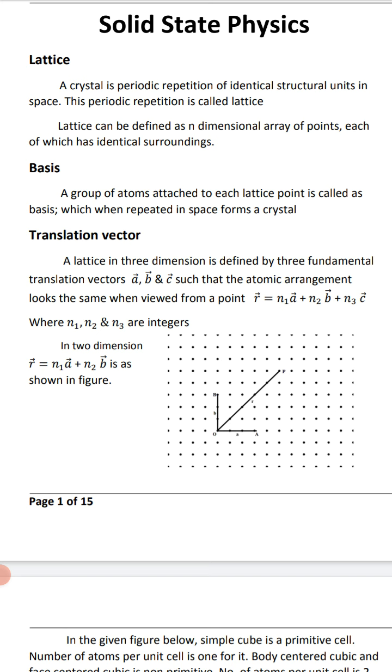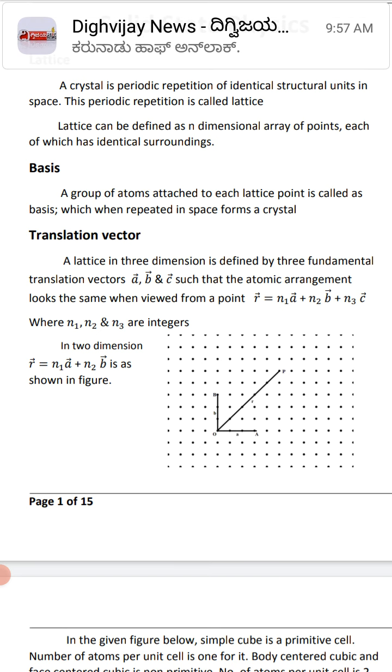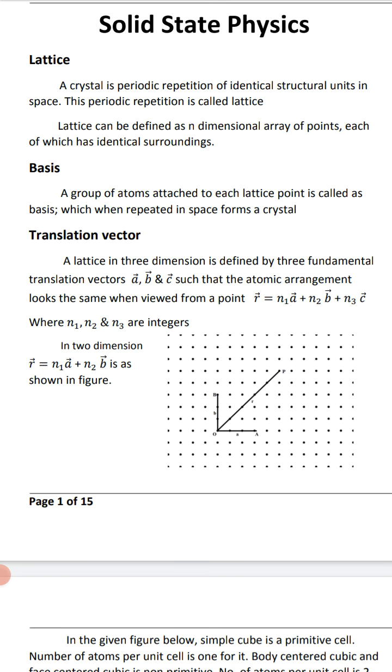And what is a lattice? A crystal is a periodic repetition of identical structural units in space. This periodic repetition is called a lattice. A lattice can be defined as an array of points, each of which has identical surroundings. That is called a lattice.